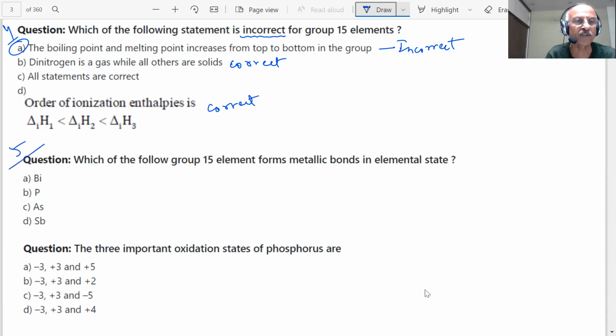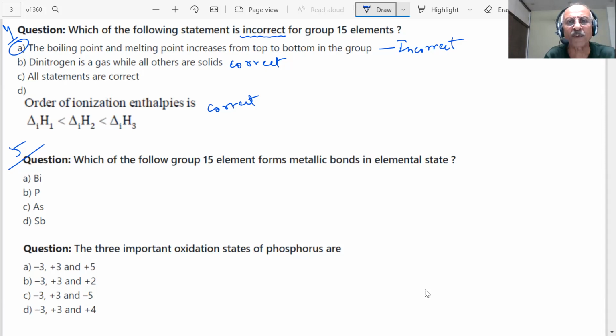Next question is on the screen, students. Which of the following group 15 elements forms metallic bonds in the elemental state? These are important questions, students. They can be put up in MCQ form in the coming examinations, and they could be changed also. We are trying to discuss different variations of the questions, trying to understand each and every word which is written. You must be able to decode each and every word.